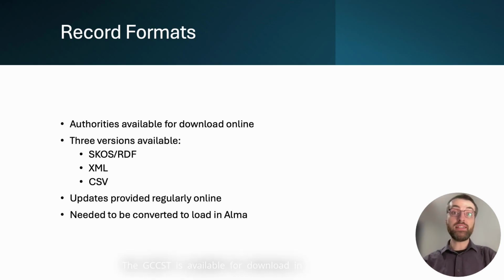The GCCST is available for download in French and English from Library and Archives Canada in several formats: SKOS RDF, XML, and CSV. These files are publicly available and, as I mentioned earlier, updated regularly. Unfortunately, none of these formats is viable for the creation of a local authority in Alma, which has strict requirements on the format of records to be loaded. In order to load the authorities and make them available for linking to our bibliographic records, we would first need to develop an approach to convert them into a format that worked with our system.